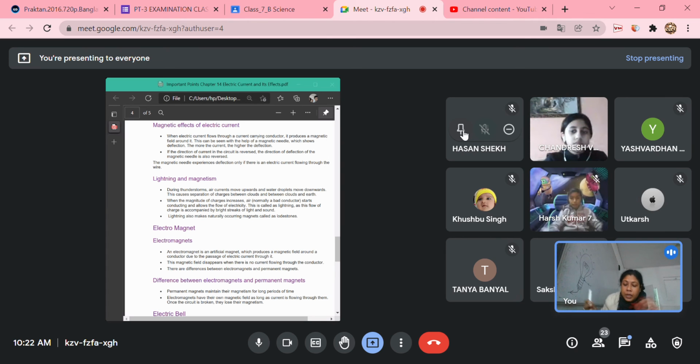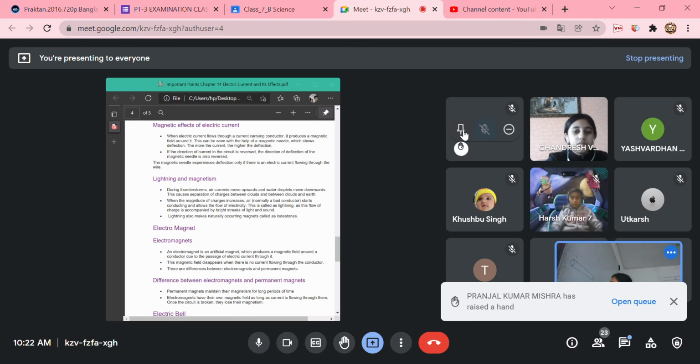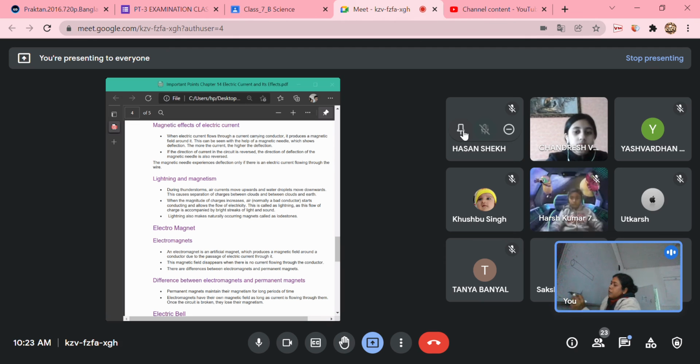Suppose I have taken an iron rod. And I have taken a battery. This is the negative terminal and this is the positive terminal. So electricity will flow from positive to negative. I have coiled the wire around this iron rod and it is coming and making a closed circuit. Are you able to see the circuit?